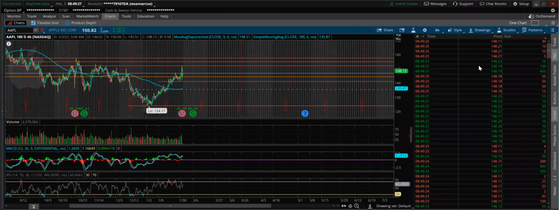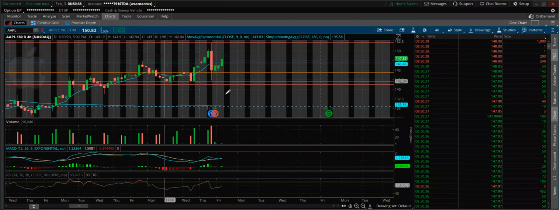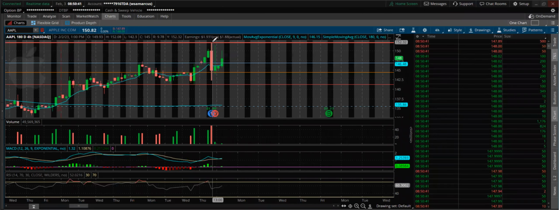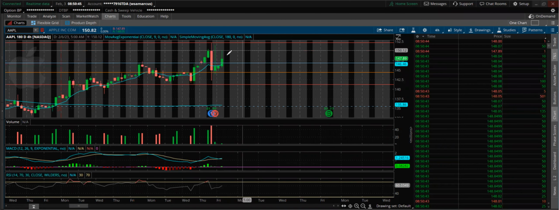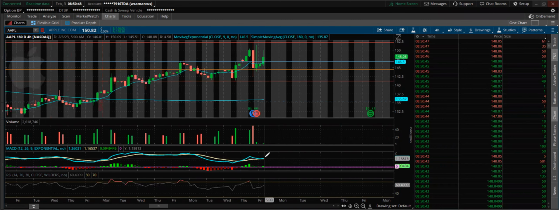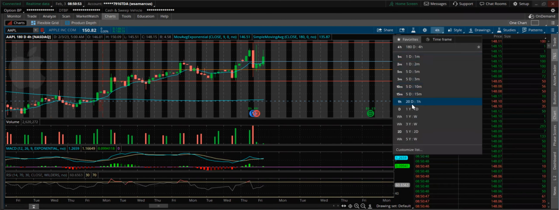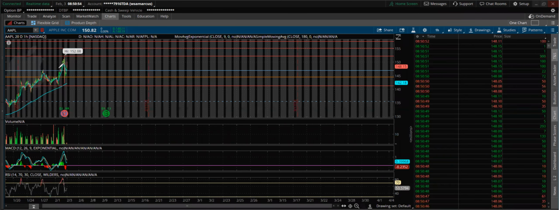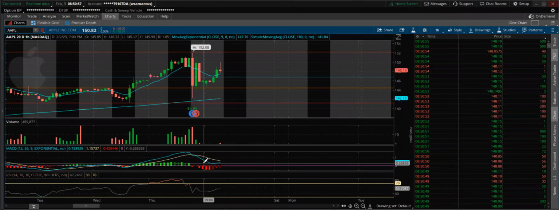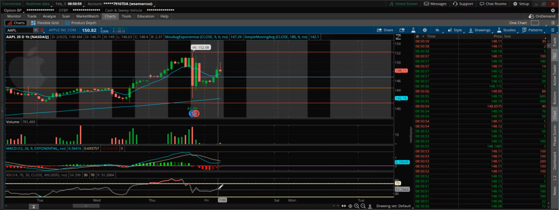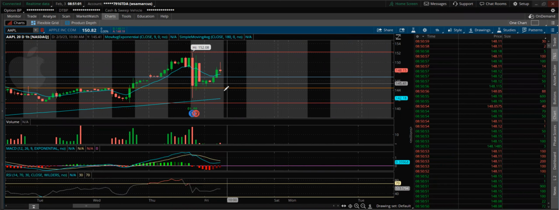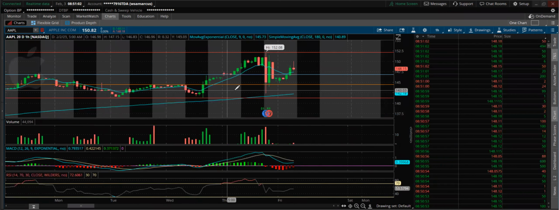Yesterday, Apple had earnings. So you can see Apple basically initially took a huge drop from 152 down towards the 143, and now it's basically trading flat around 148. MACD is slightly crossed up right now. RSI has the possibility to go down or up. Jumping over towards the 20-day, MACD is crossed down in a bearish position. RSI is basically flat. So kind of a standstill on Apple, right?